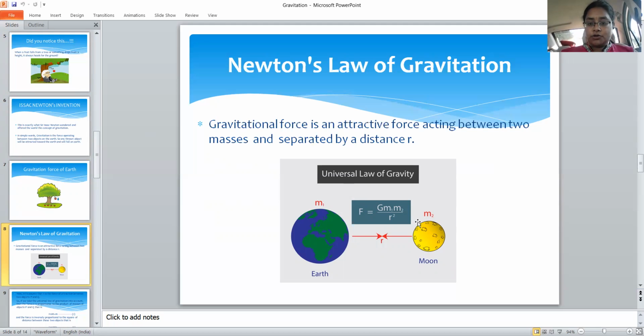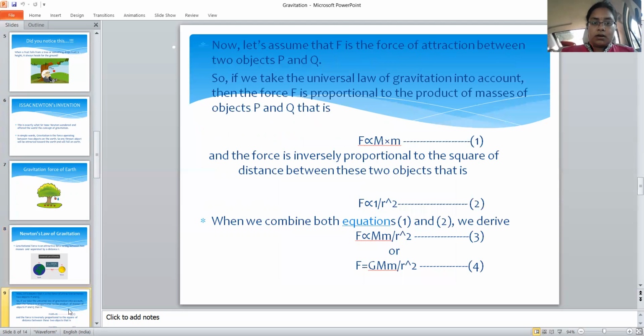So here there are two objects. Generally, there are forces between two objects, and also between many objects. Here we are taking two objects, the Earth and the Moon. We give their masses as m1 and m2 respectively, and the distance between them is r. Here the formula comes into the picture. Let's see how. Let's assume that the force between those two bodies, m1 and m2, is F, whatever indication we take, so that F is directly proportional to the product of their masses.